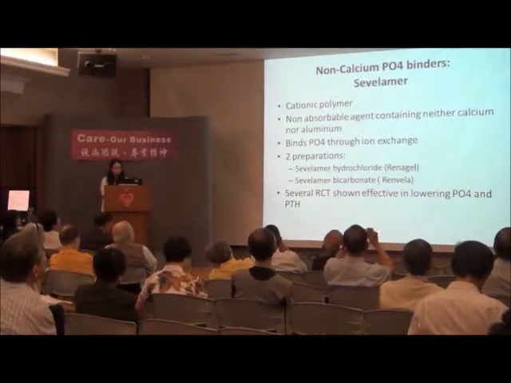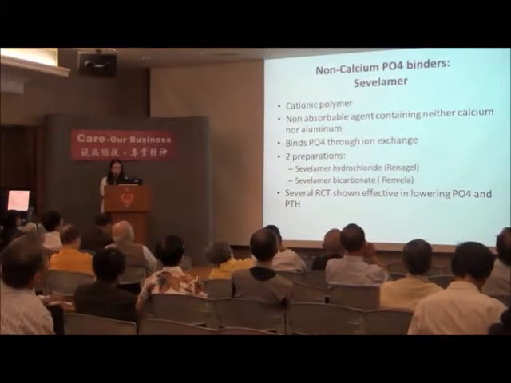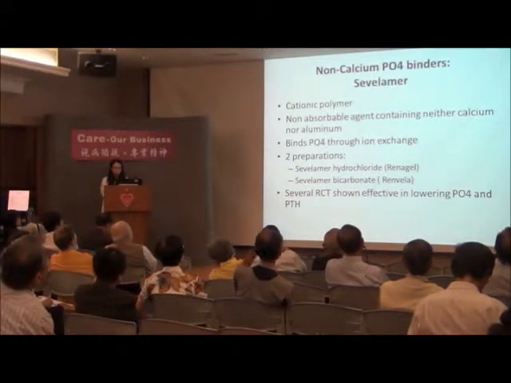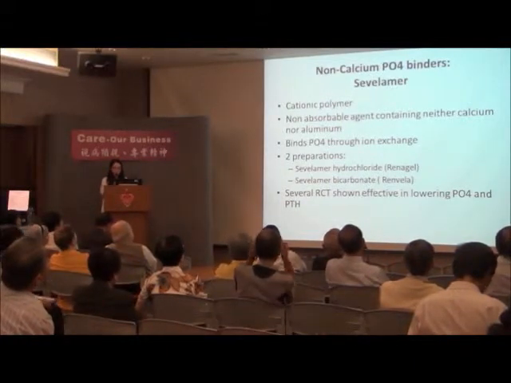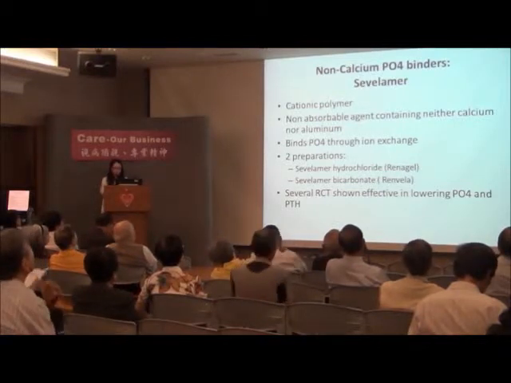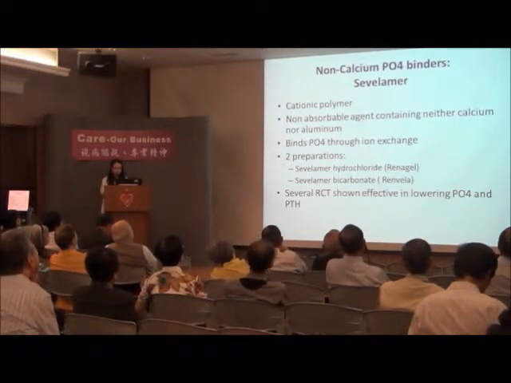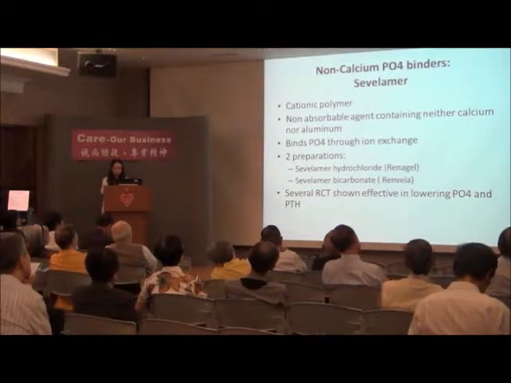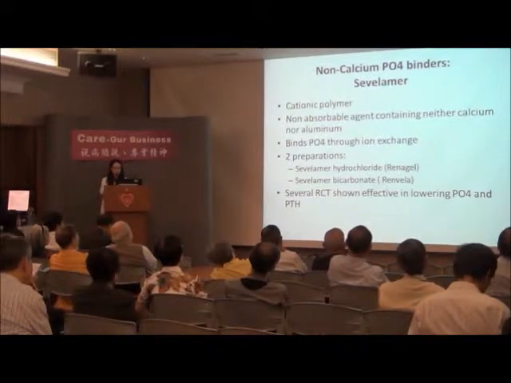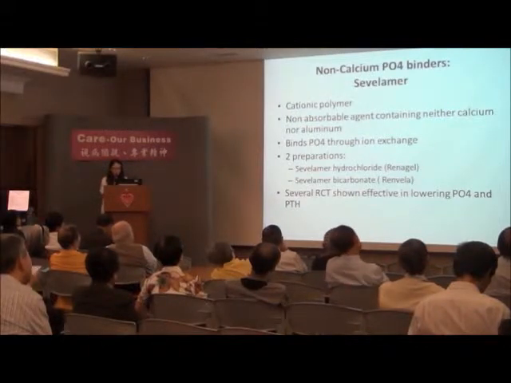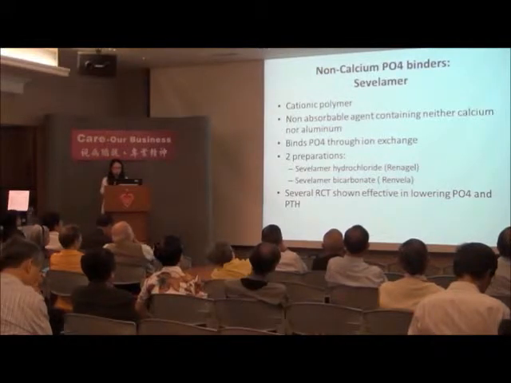And a few words about sevelamer. This is a cationic polymer. This is a non-absorbable agent containing neither calcium nor aluminium. It binds to phosphate by ion exchange. There are two preparations of this drug on the market. One is sevelamer hydrochloride, called Renagel. The second one is sevelamer carbonate, called Renvela. Several randomized controlled trials show it is effective in lowering phosphate and PTH.